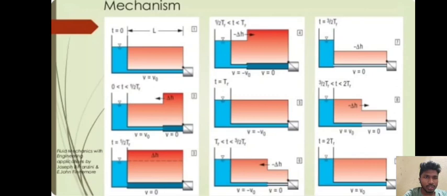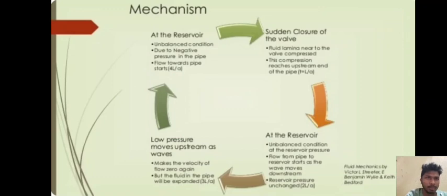When time t is equal to t by 2, and when we stop the flow, it gets stuck at the valve and fixed at a reservoir. Unbalanced conditions due to negative pressure in the pipe flow towards the pipe and start at 4L by a.